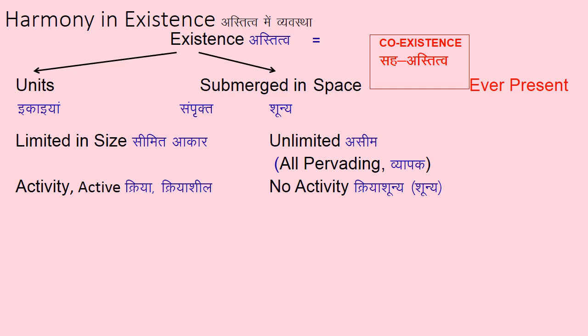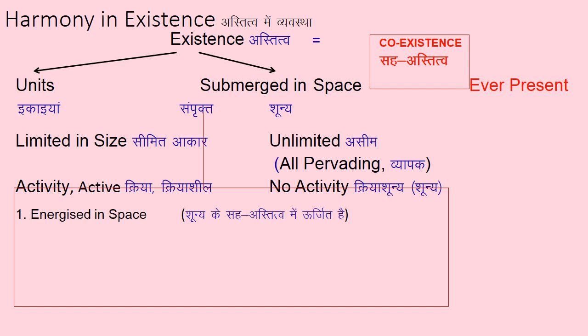Each and every unit does some activity. We have all four orders, and all four orders have a lot of units in them. Everything does some activity. Even a non-living physical order has the activity of formation and deformation. Do we have any activity of space? No, space is space. It is always space. There is no activity in space.